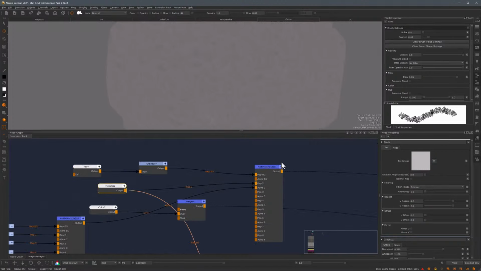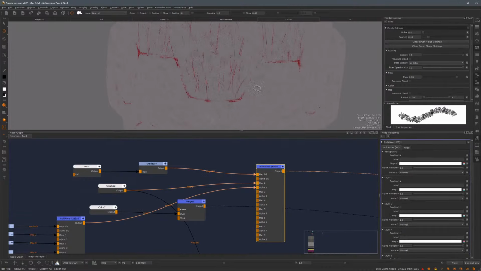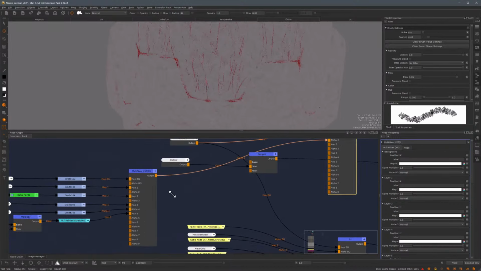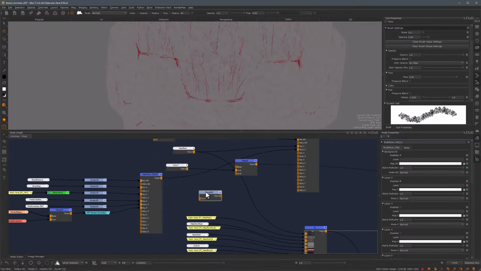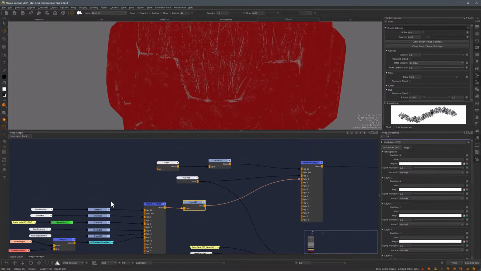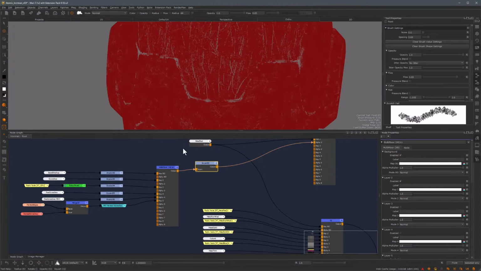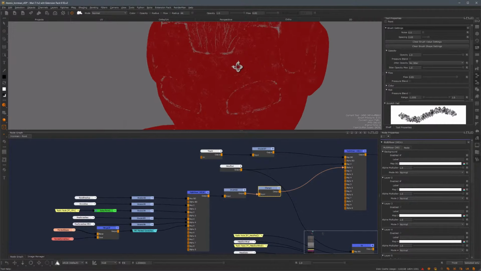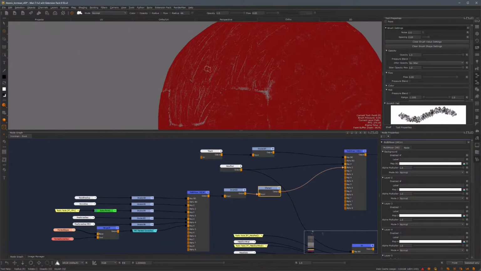Now something strange is going to happen when I'm viewing this. What happens is, because my mask is mostly black, I am seeing more of the metal than the paint. So what I'll need to do in here is get an invert node, and plug this in here. Now this looks more like what I'm expecting, and just because I have so many gray nodes and these values might have gone above 1, it's a good habit to get a clamp node and clamp everything between 0 and 1. Just avoids issues later on. So now I have a base metal underneath and a paint layer on top.